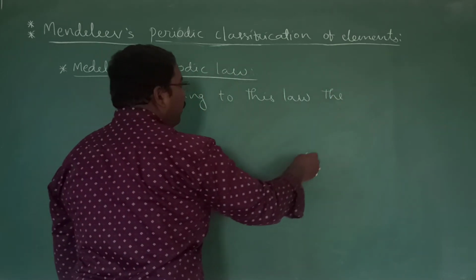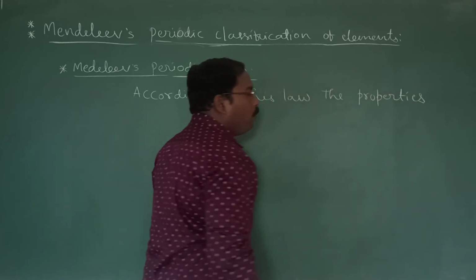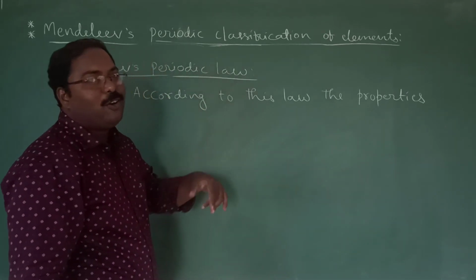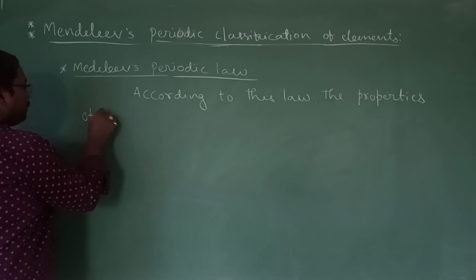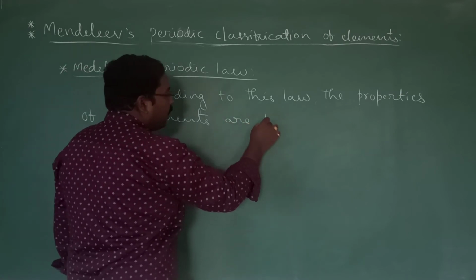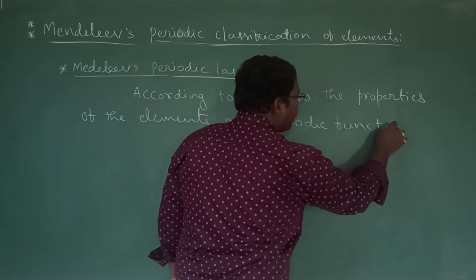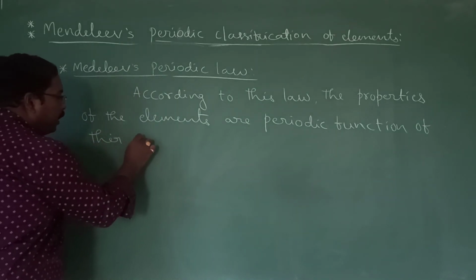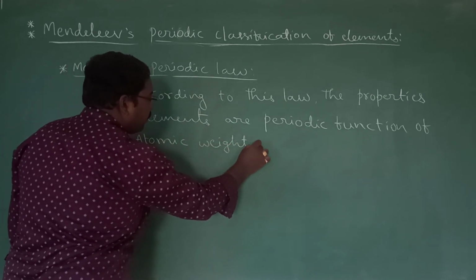According to this law, the properties of the elements, meaning physical properties and chemical properties, are a periodic function of their atomic weights.